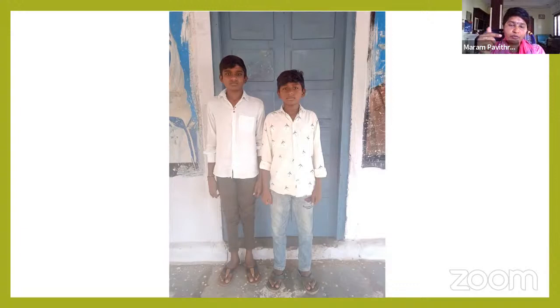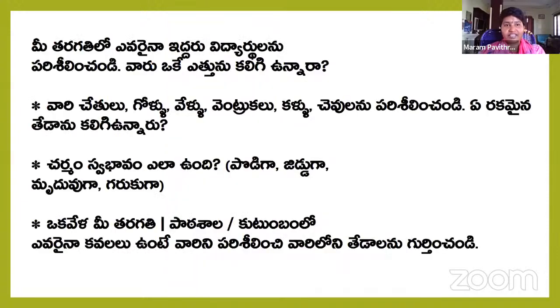If you observe each and every part, you can find differences in them. Everybody is unique. Even though those two belong to the same class and the same species, the human species, they have differences.